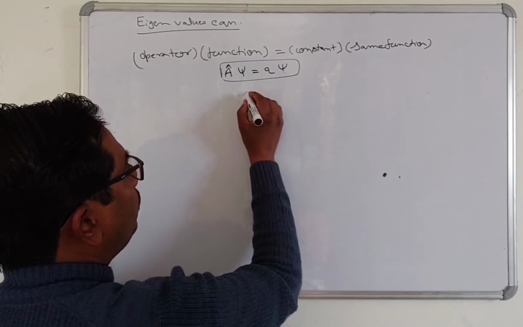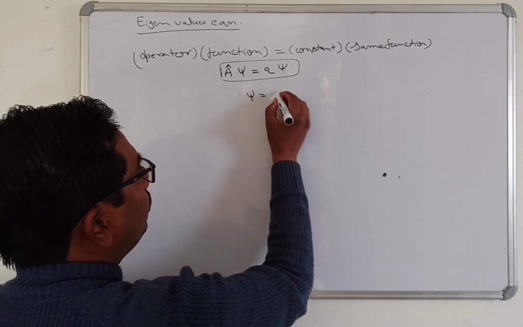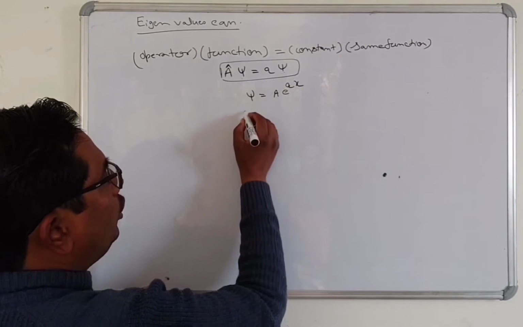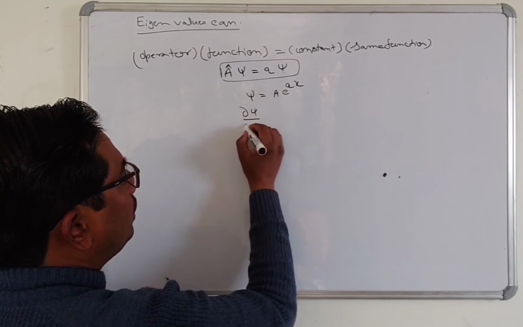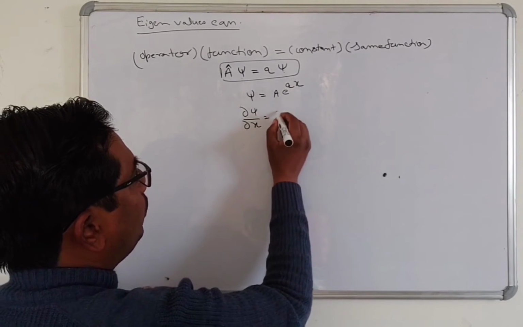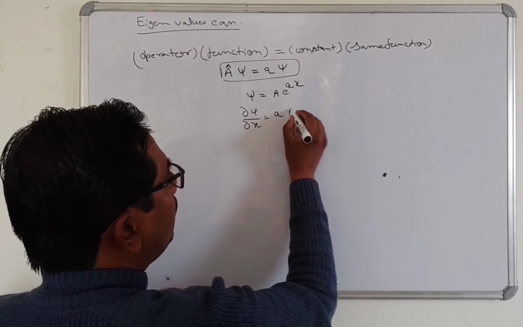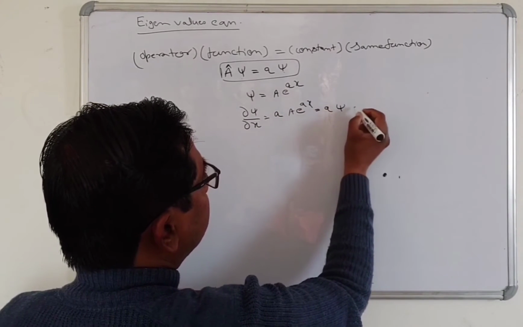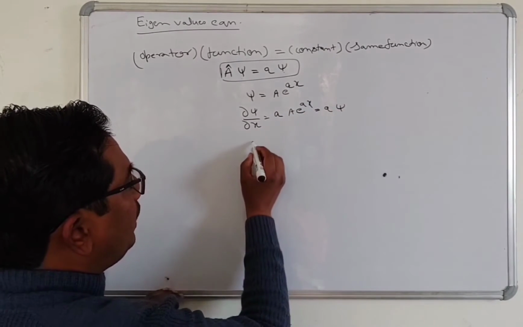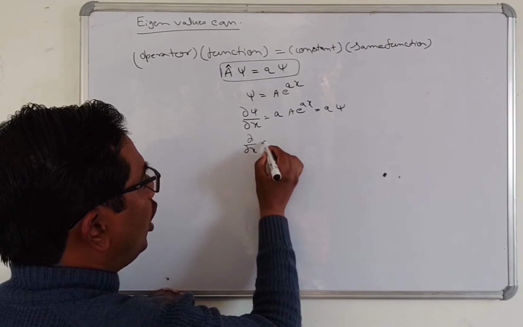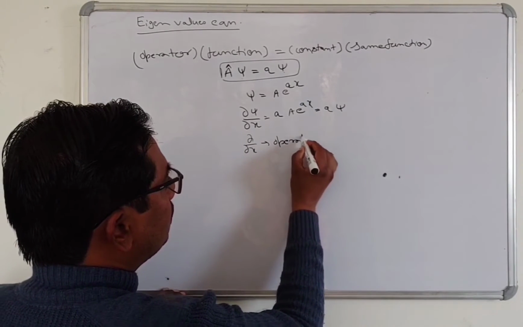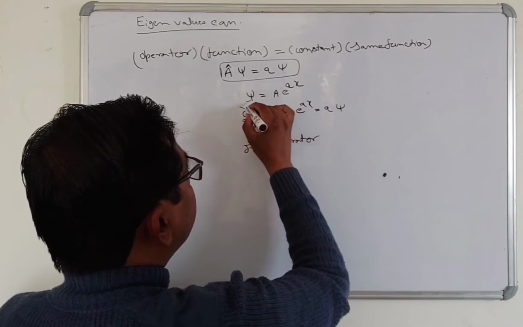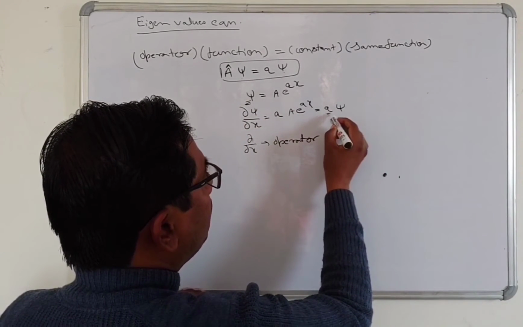For example, suppose that psi is equal to A e to the power ax. Now if you take the first derivative with position, you get a times A e to the power ax, which is a psi. It means that d/dx is the operator that operates on this function and gives a constant.